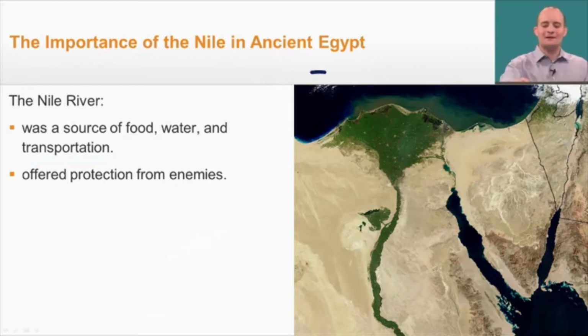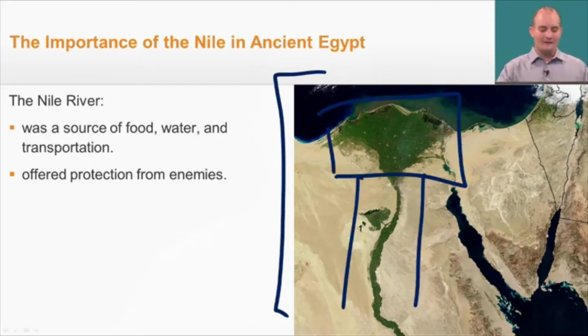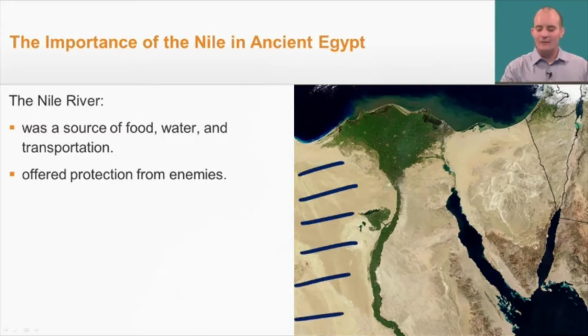I want to draw your attention to the picture on the right. This is a picture of the Nile Delta, you can see up here, as well as the Nile River down here. And this is from space. And you can see that on each side of the Nile River, there are massive deserts.